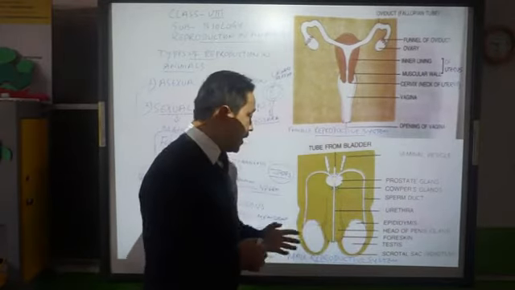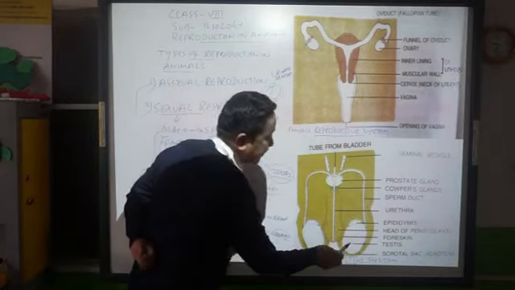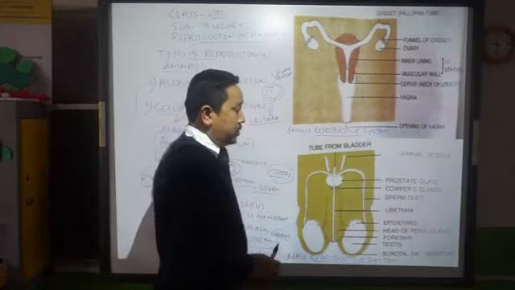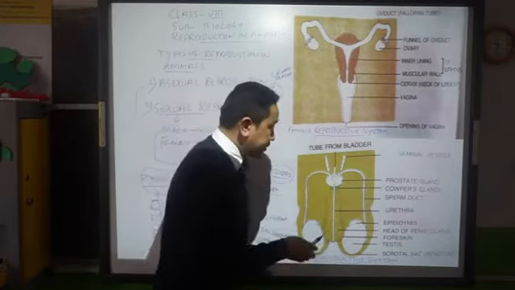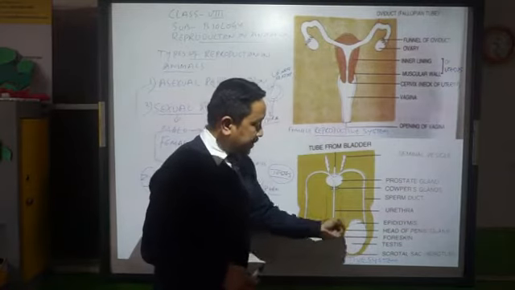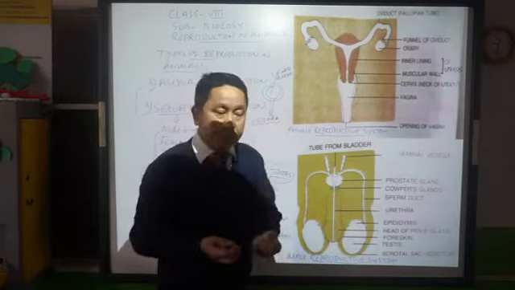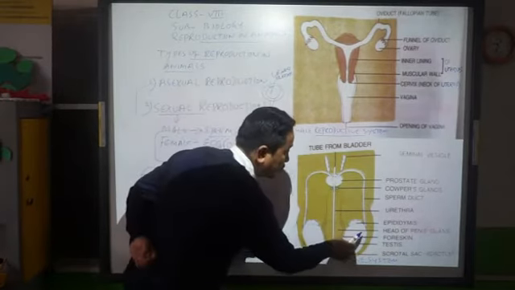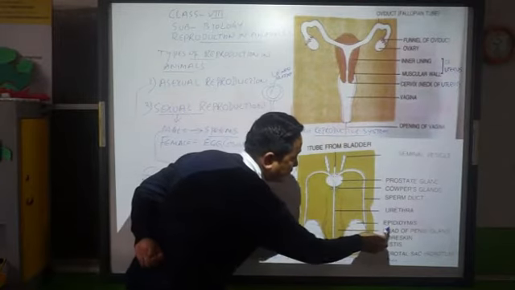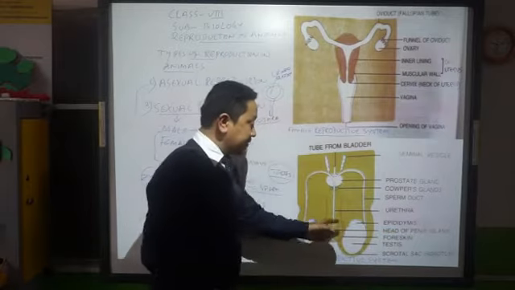Now, in the testes there is a mass of sperm producing tubes. That means your testis itself is formed of a mass of sperm producing tubes, which lead to the epididymis, E-P-I-D-I-D-Y-M-I-S.